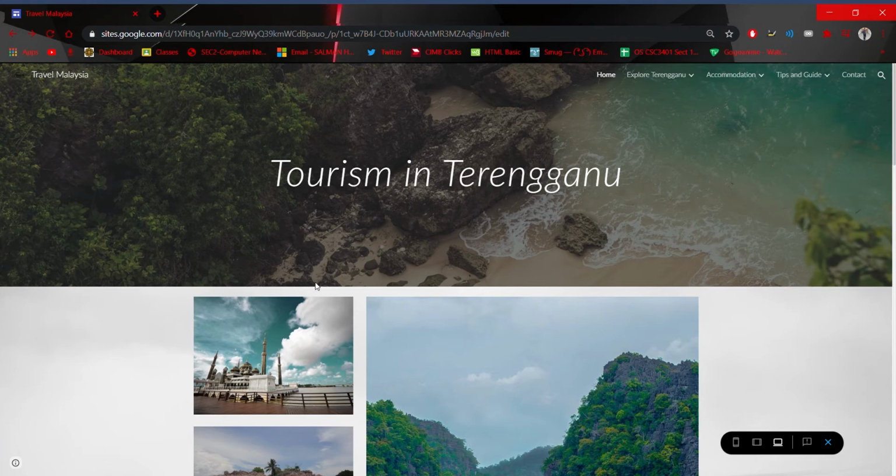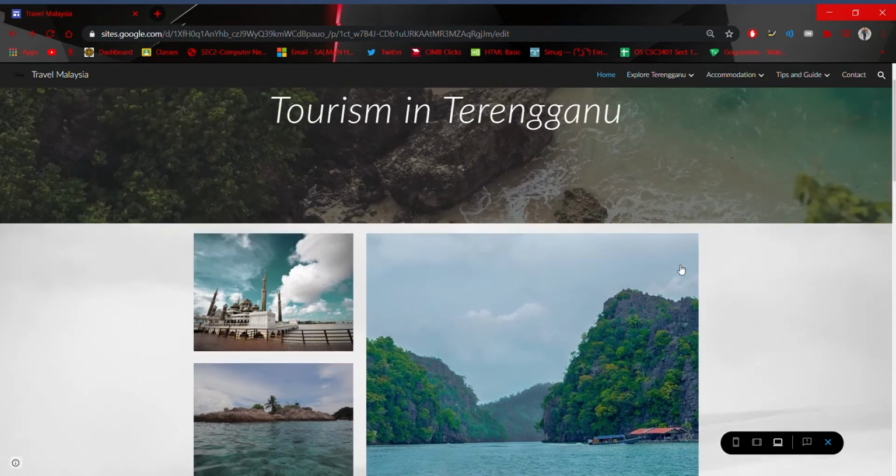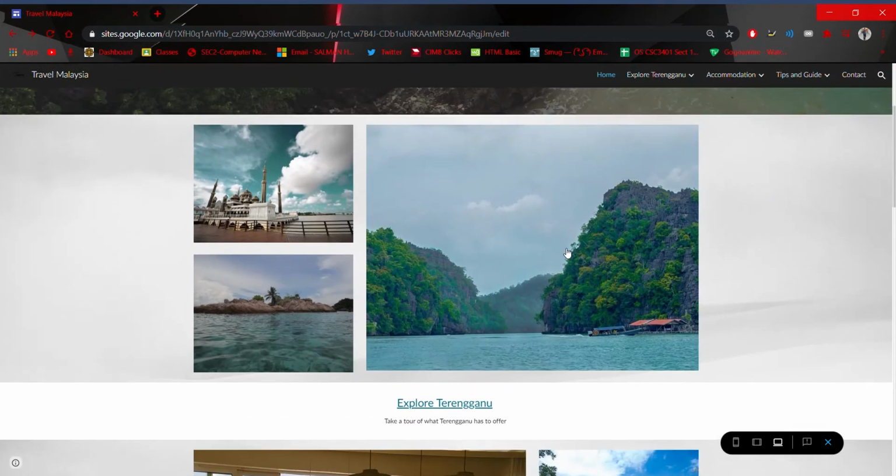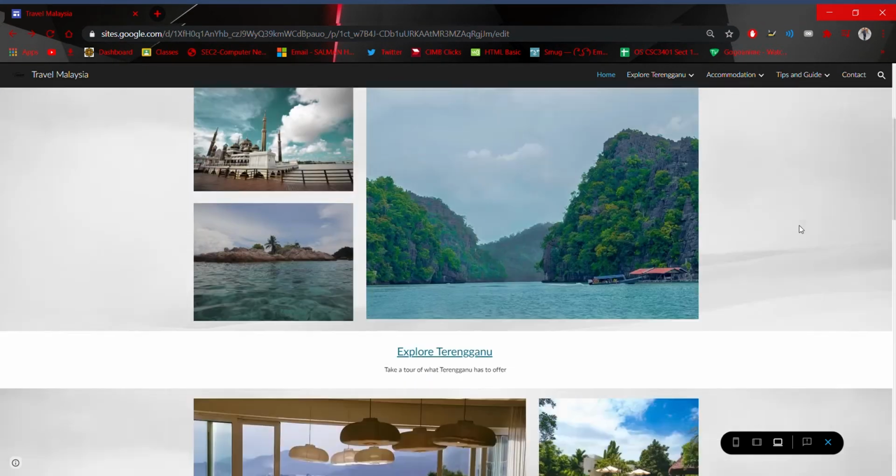So this is our page, which is tourism in Terengganu. We will be presenting about this mock-up page that we made. In this main page, we have a few options, which is Explore Terengganu, which will link to the sub page.